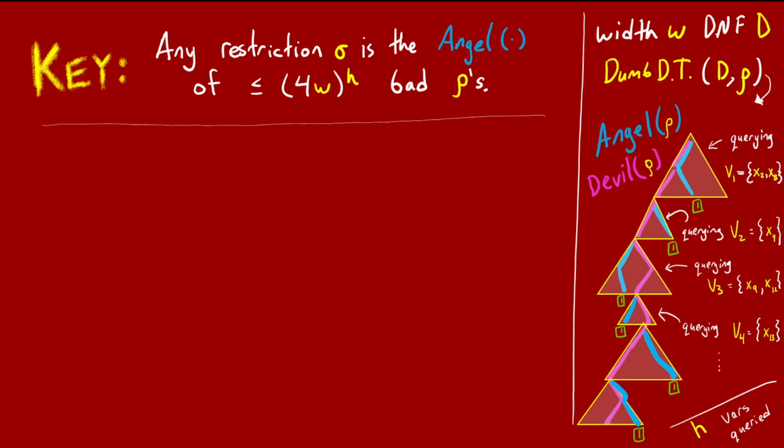And finally, we have the blue angel of rho, which also extends rho by fixing h variables, but always fixing the blocks v1, v2, etc. in the way that causes the associated term to be satisfied. Now, how will we prove the key fact?